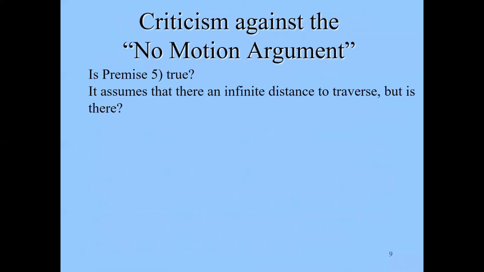There are criticisms of the primary argument, that first argument considered going from A to B, which concluded that there is no motion. So is premise 5 true? It seemed when we got to premise 5, and you can go back in the video to make sure you know what premise 5 is, but premise 5 assumes that there's an infinite distance to traverse. Right? It's impossible to traverse an infinite distance, it said. But is there? Is there really an infinite distance to traverse?